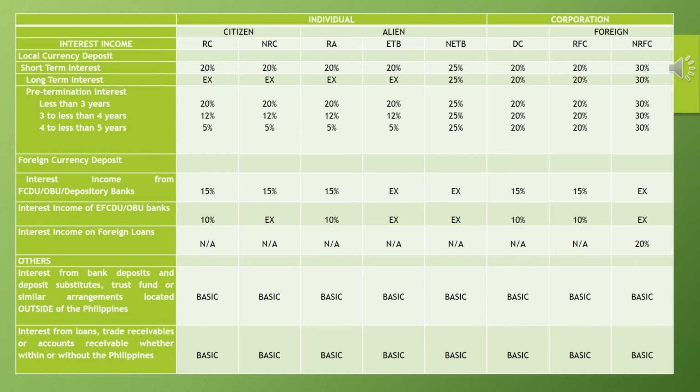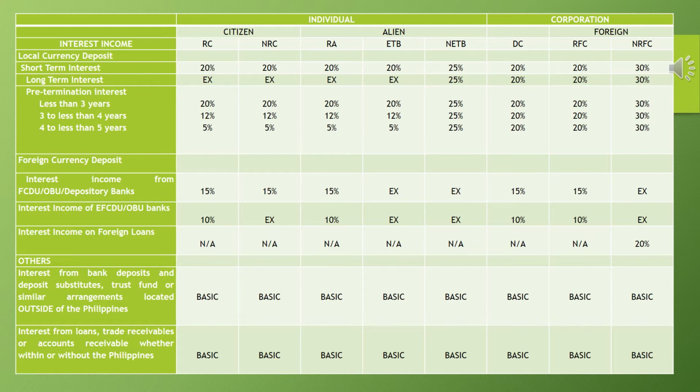Okay, so I will be adding some information lang for the interest income na tax exempt. Aside sa long-term, ang maturity niya and prescribed by BSP form, denominated 10,000 or any prescribed by the BSP, we have also interest earnings received from cooperatives, exempt din siya. And aside from that, a tenant who paid interest to a landowner on the price of land under a tenant purchaser agreement or CARP.